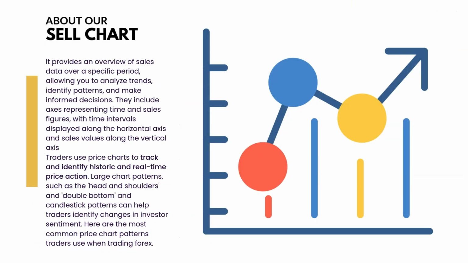About our sales chart. It provides an overview of sales data over a specific period, allowing you to analyze trends, identify patterns, and make informed decisions. They include axes representing time and sales figures, with time intervals displayed along the horizontal axis and sales values along the vertical axis. Traders use price charts to track and identify historic and real-time price action. Large chart patterns, such as the head and shoulders and double bottom and candlestick patterns, can help traders identify changes in investor sentiment. Here are the most common price chart patterns traders use when trading Forex.